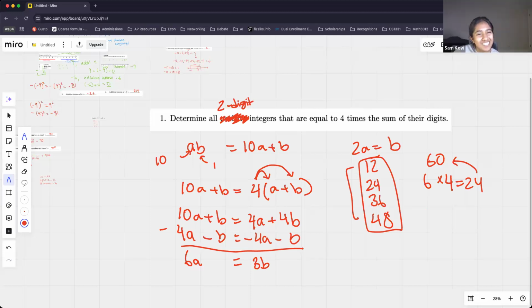All right, Shreyans, what's your question? How is 10A plus B equal to 4A plus 4B? So what we did was, remember that the question is asking us for a 2-digit number equal to 4 times the sum of the digits. This left side represents the 2-digit number, and 4 times the sum of the digits is represented by A plus B times 4. Then we just expanded, and that's how we got that equation. Does that make sense? Okay, awesome. Let's go ahead and move on, you guys.